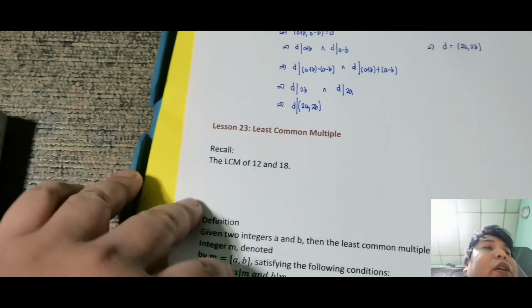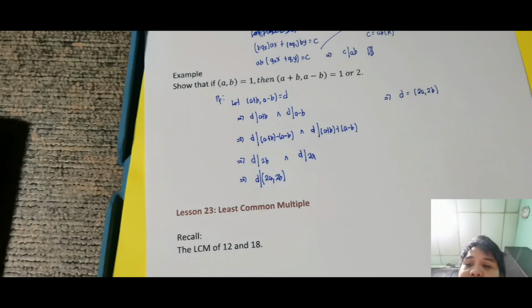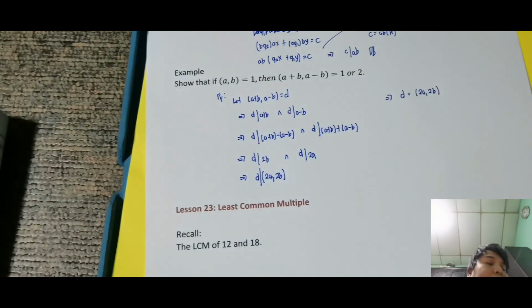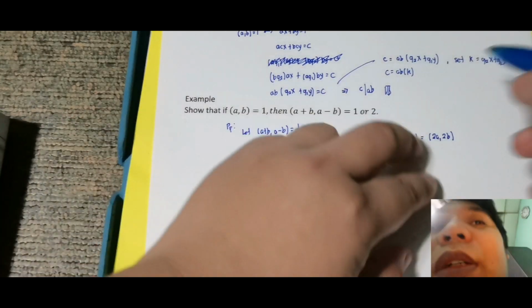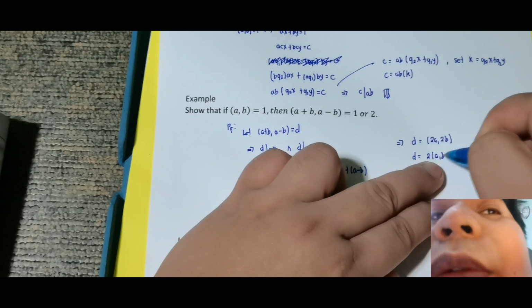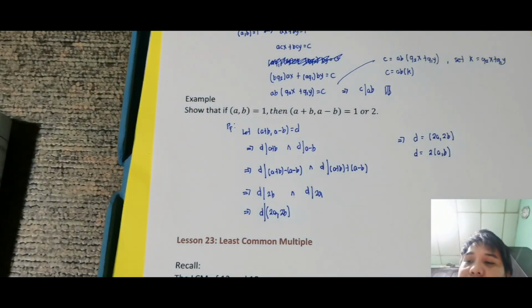Ngayon, may property tayo na pwede natin ilabas yung number na yan, kasi factor lang sa loob ng GCD. Ano bang theorem yun? Okay, so ang gagawin ko, pa-factor out ko, basta may common factor sa loob ng GCD, pwedeng gawin mo ganun. Ilabas ko na lang yung common na yun, which is 2. So mangyari, this implies that D divides 2 times GCD of A and B. Okay, so ganyan yung mangyayari.